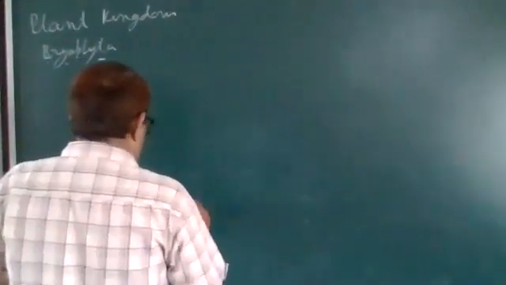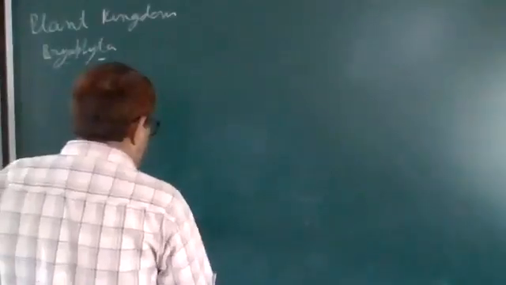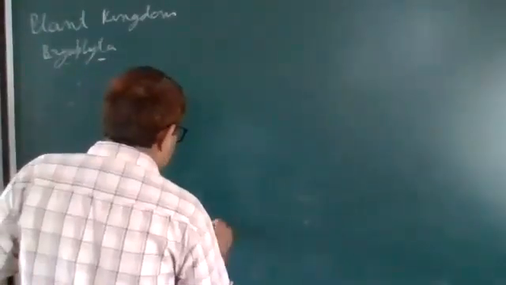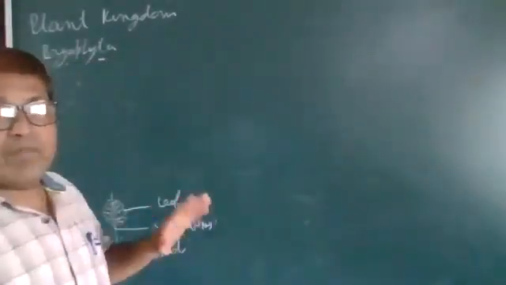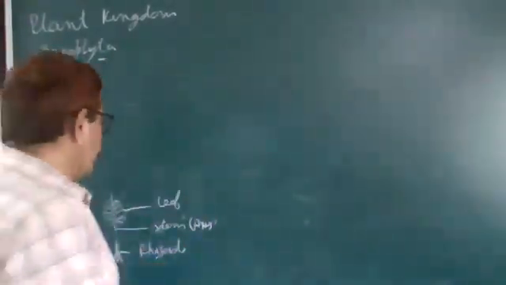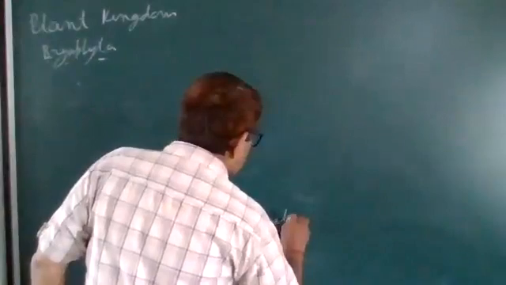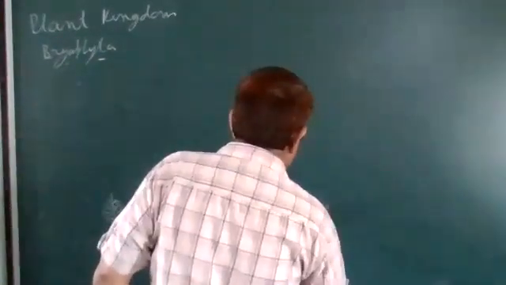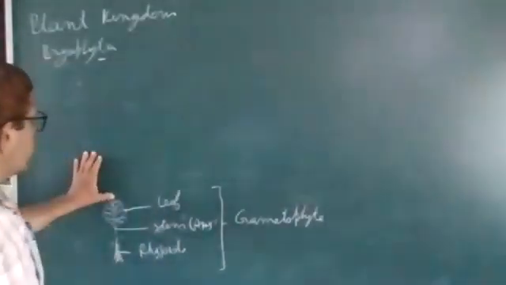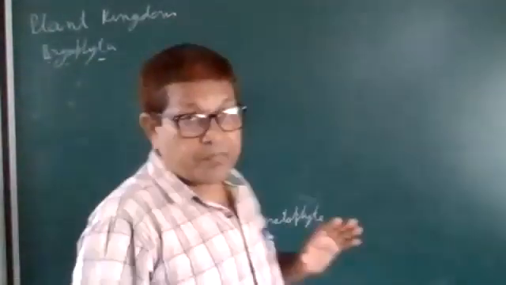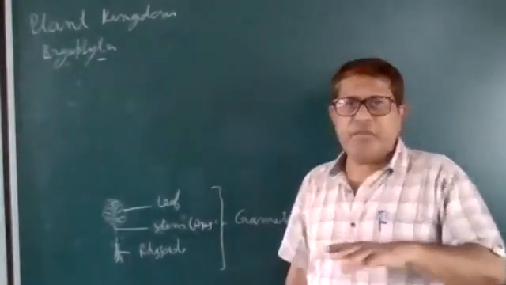The stem is generally called the axis. Actually it is not a leaf but a leaf-like structure. This structure is called the gametophyte. This is the main plant of the bryophyte.